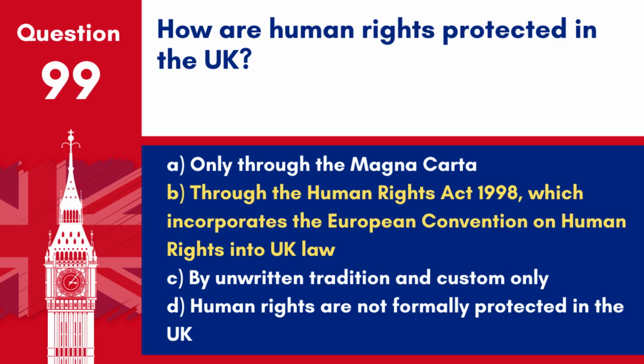Answer: B. Through the Human Rights Act 1998, which incorporates the European Convention on Human Rights into UK law. This act makes it possible for UK citizens to defend their rights in UK courts and compels public organisations to treat everyone equally, with fairness, dignity, and respect.